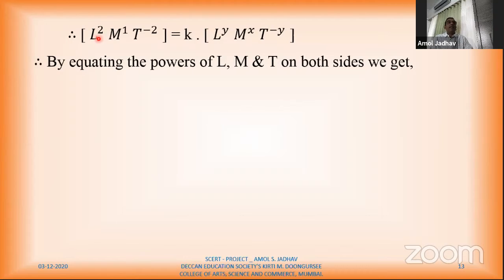So this L raised to 2 here, L raised to y is here. So if I equate the powers of L here, I will get y is equal to 2. Similarly, if I equate powers of mass here and here, I'll get x is equal to 1. Similarly, I'll equate this t raised to minus 2, here t raised to minus y. Therefore, I'll get minus y is equal to minus 2, which implies y is equal to 2.